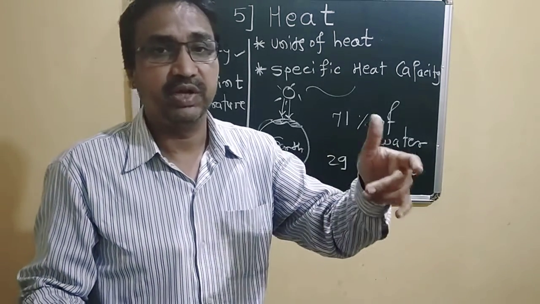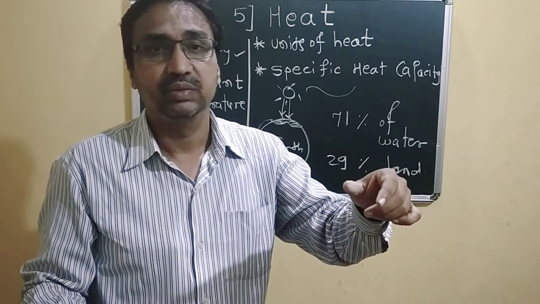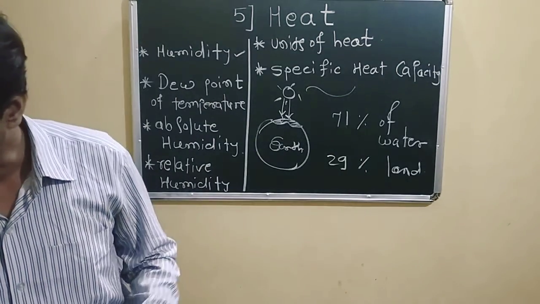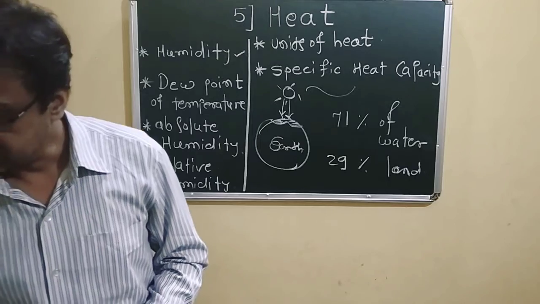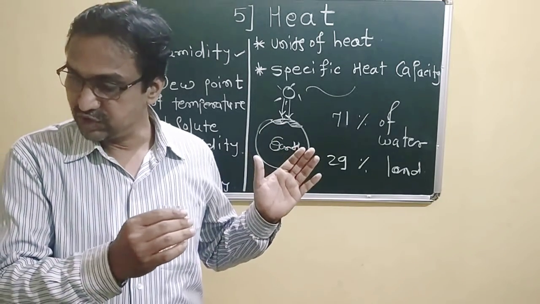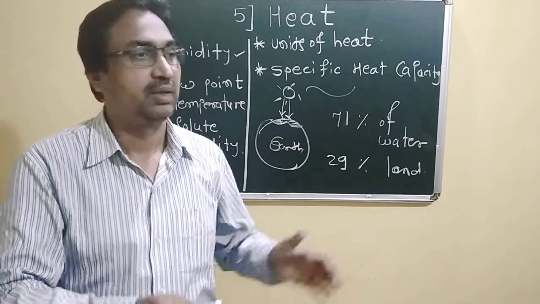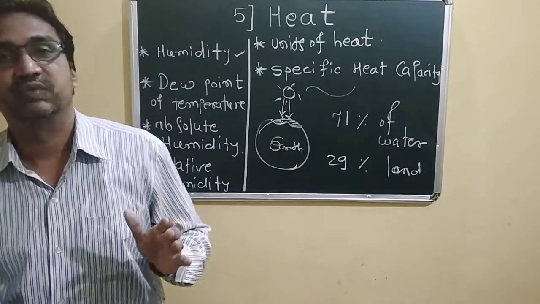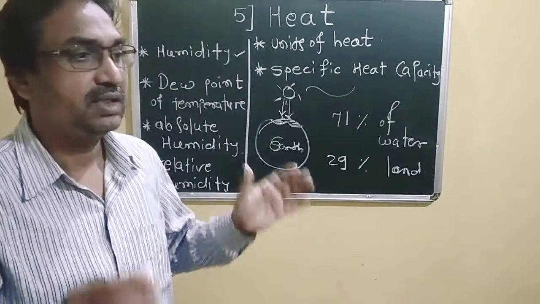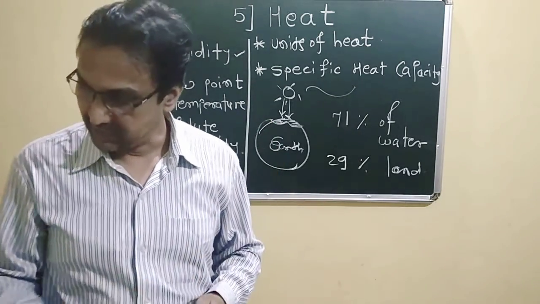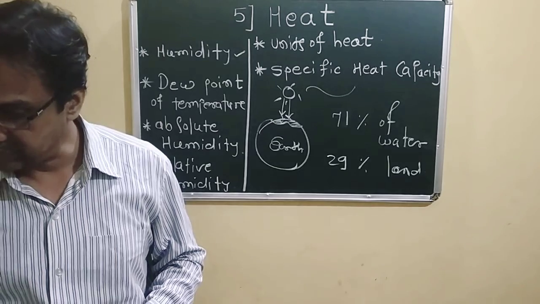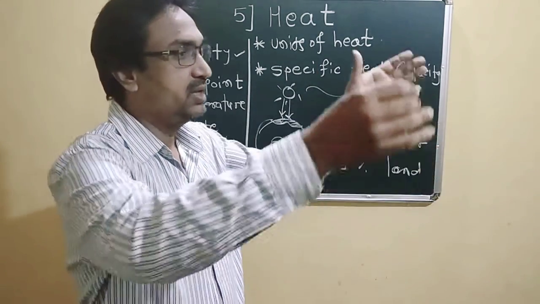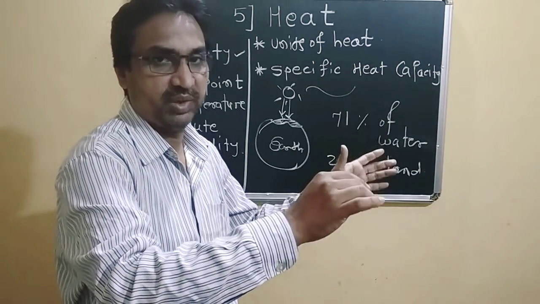When air contains the maximum possible water vapor, we say that this air is saturated. The air is saturated with water vapor at that fixed temperature.